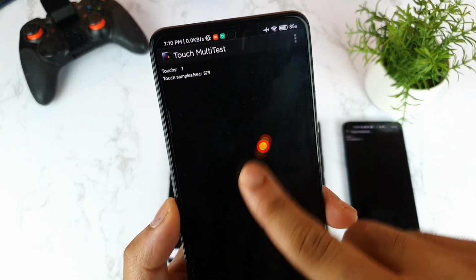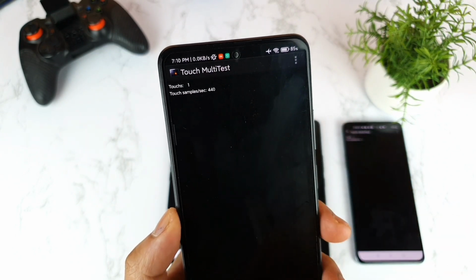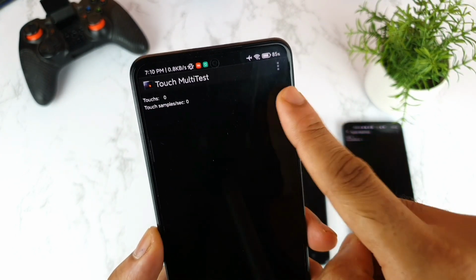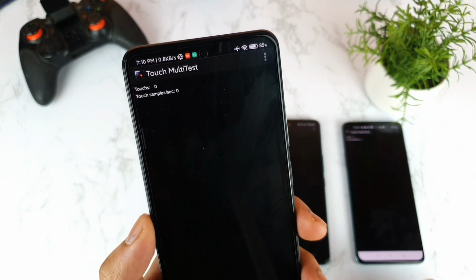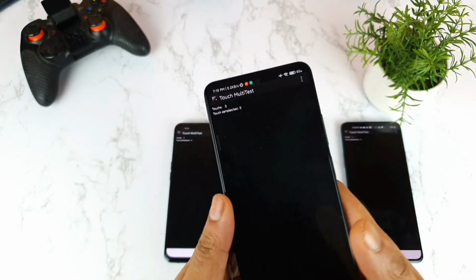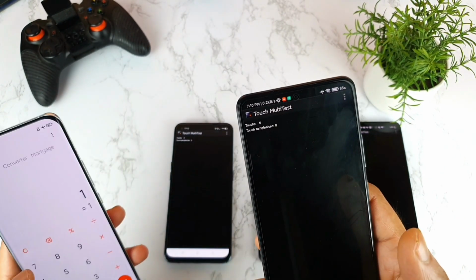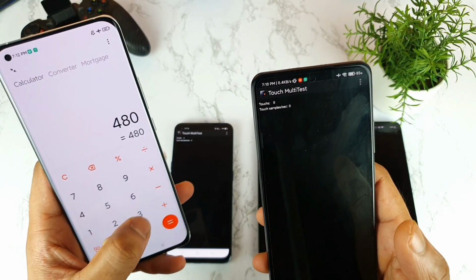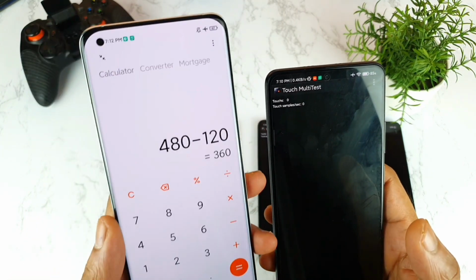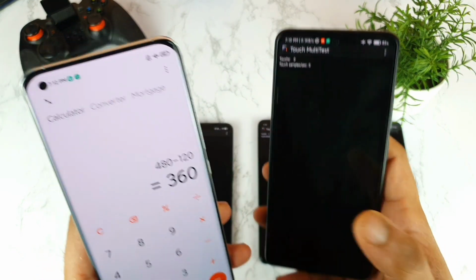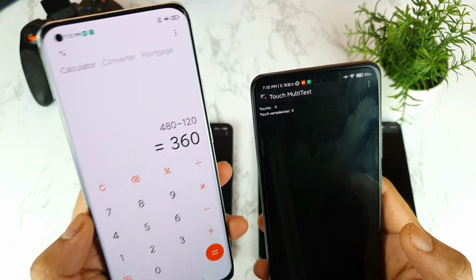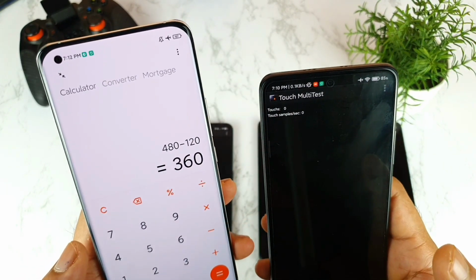As you can see friends, right now we are getting about 480, as you can see here. So this is not the actual touch sampling rate. You need to do the subtraction: 480 minus 120, which is the refresh rate. Now you'll get the remaining score as the touch sampling rate. So every time you need to subtract the refresh rate, as you can see friends.